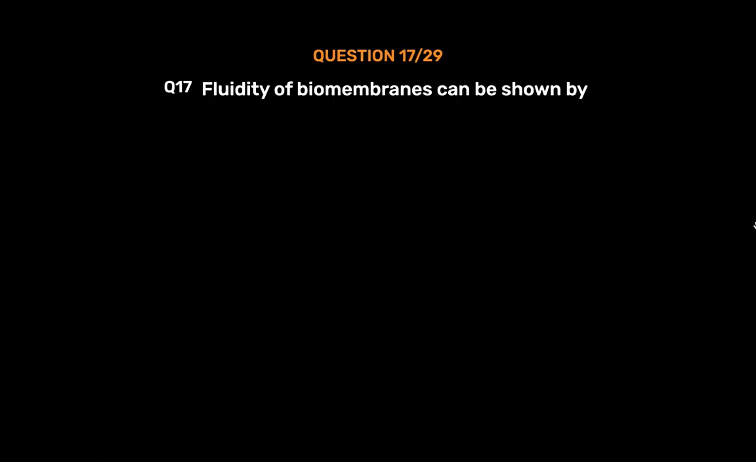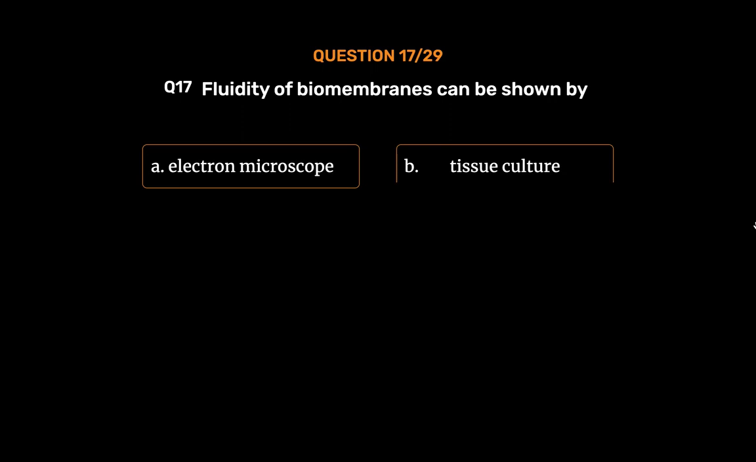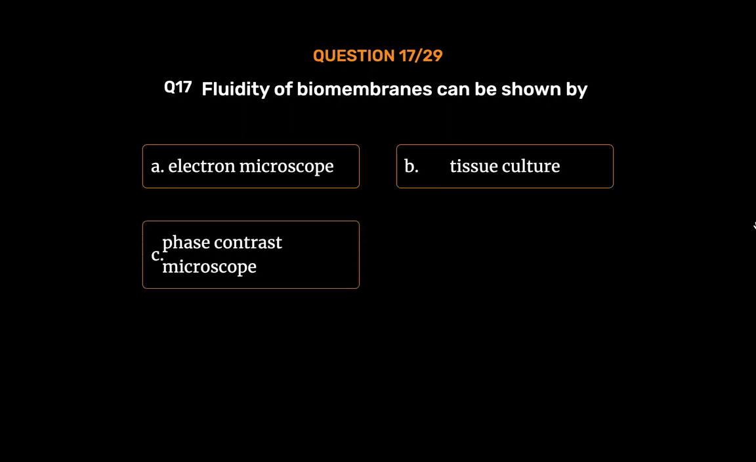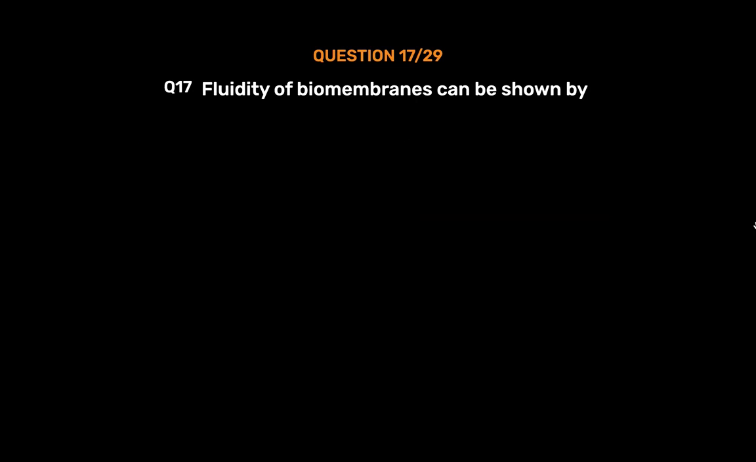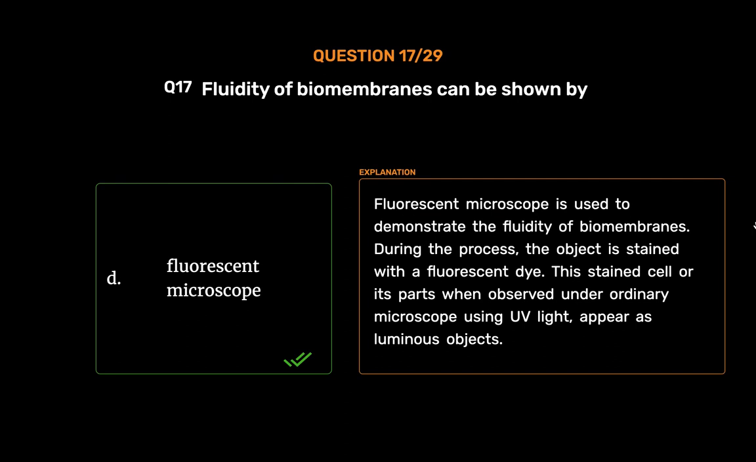Question number 17. Fluidity of biomembranes can be shown by option A. Electron microscope, option B. Tissue culture, option C. Phase contrast microscope, option D. Fluorescent microscope. The correct answer is option D. Fluorescent microscope. Fluorescent microscope is used to demonstrate the fluidity of biomembranes. During the process, the object is stained with a fluorescent dye. The stained cell or its parts, when observed under ordinary microscope using UV light, appear as luminous objects.